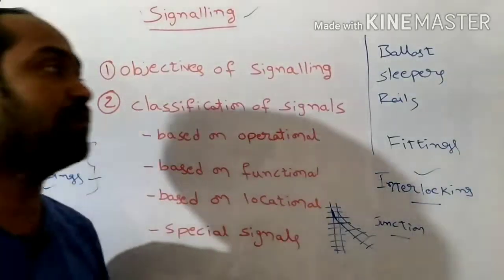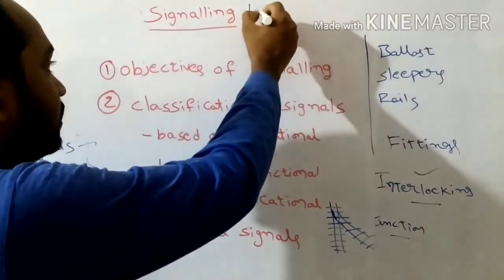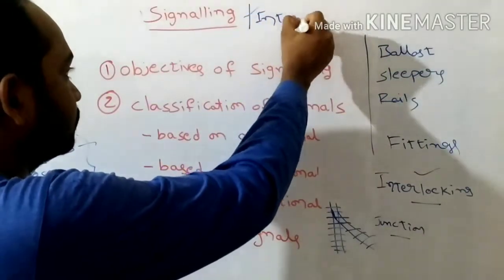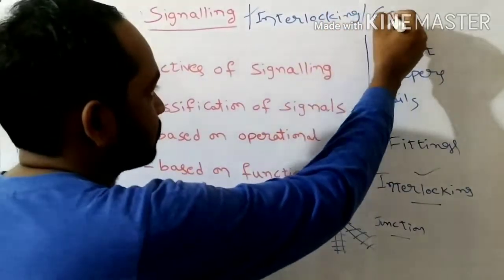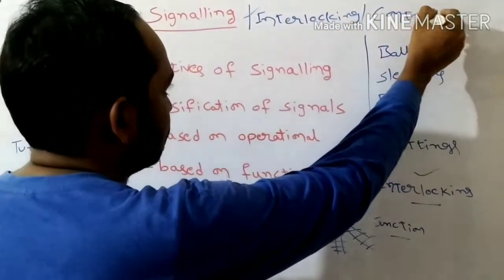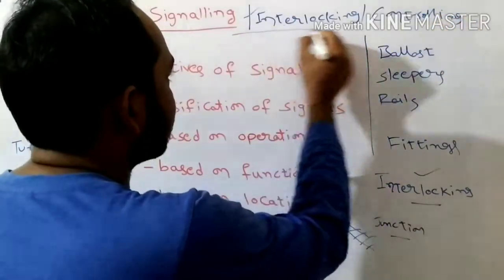That system is called the signaling system, interlocking system, and controlling system. So these three systems should be provided.